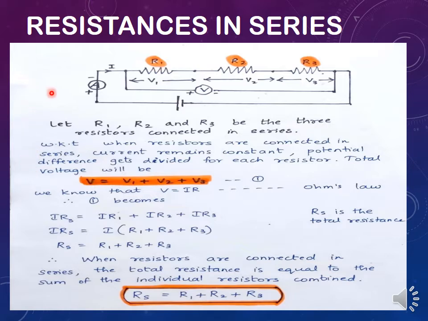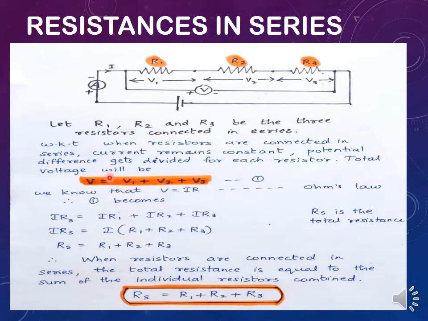So what is being divided here? Voltage, isn't it? So the total voltage in this circuit, you can find it like this. That is, V is equal to V1 plus V2 plus V3. All of you know what is Ohm's law, isn't it? What is V according to Ohm's law? V is equal to IR. But in this circuit, what is constant? I is constant. R is different and V is different. There are 3 different voltages and 3 different resistors.